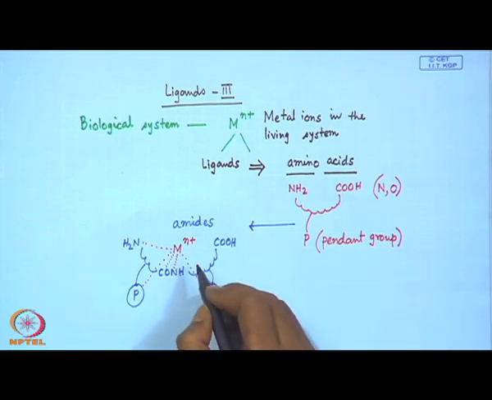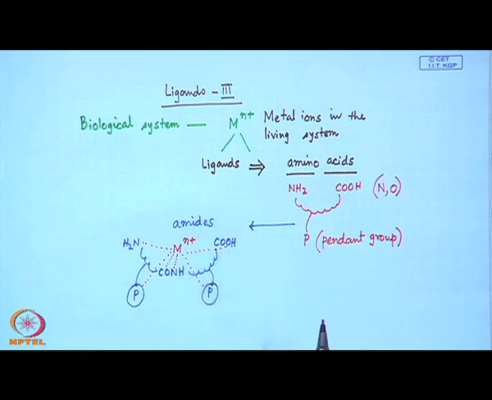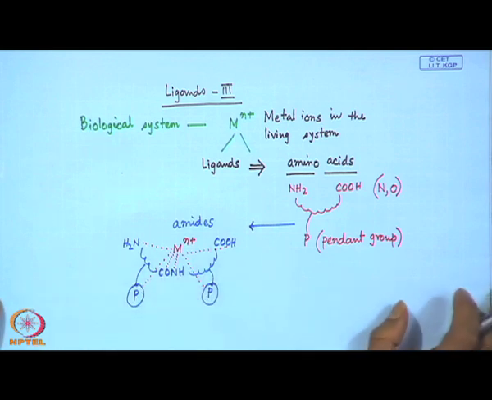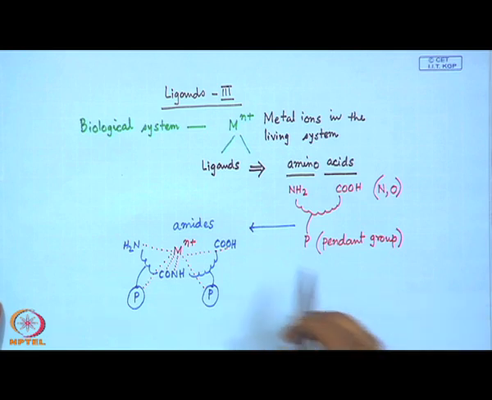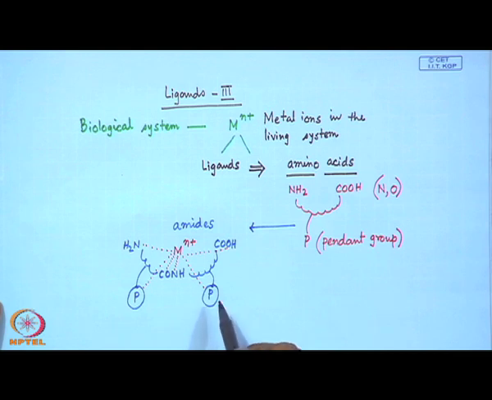Similarly, the other pendant group as well as one of these oxygens of the carboxy end can show some interaction with the metal ion. So, strictly speaking, any biological system containing amino acid or amide or polypeptide can have some potential binding donor groups which can bind the metal ions very nicely.